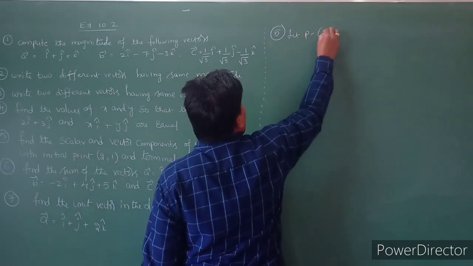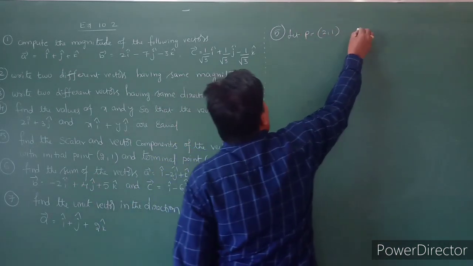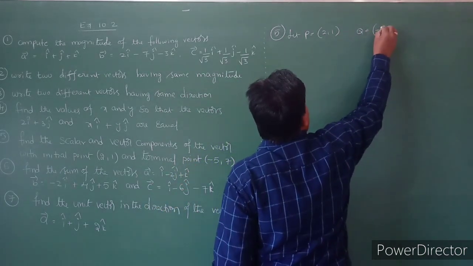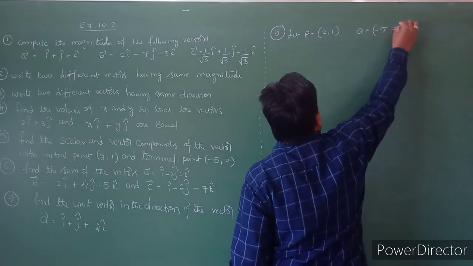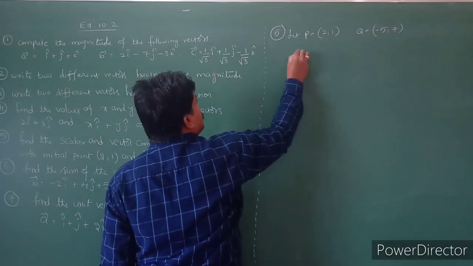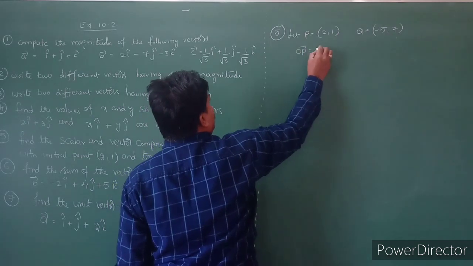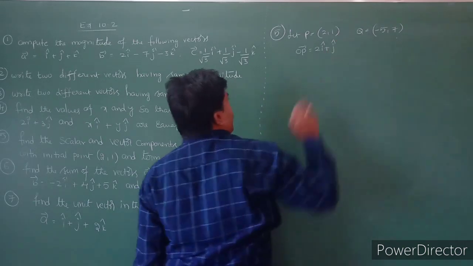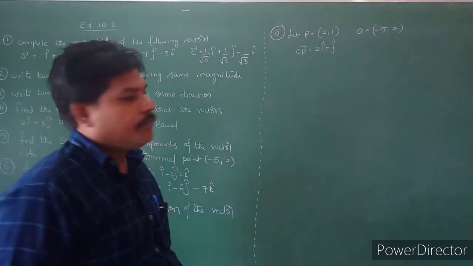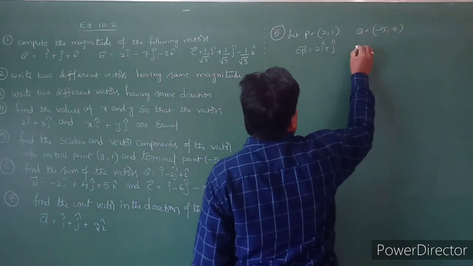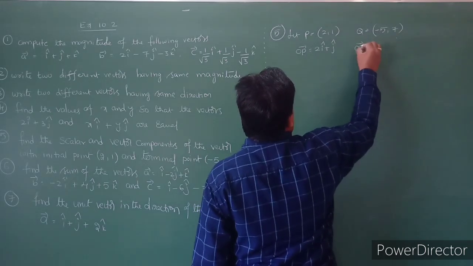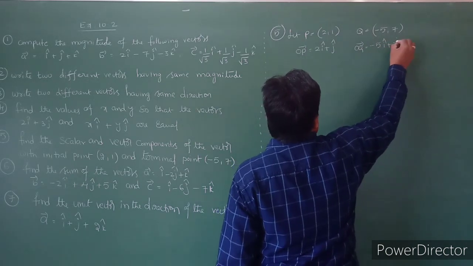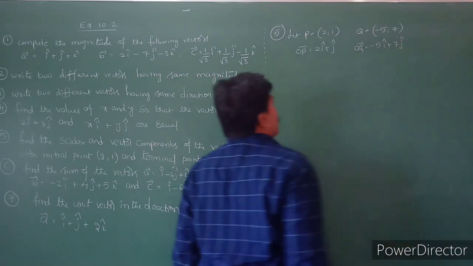And the second point Q is equal to minus 5, 7. Automatically the position vector OP bar is equal to 2i cap plus j cap, because there is no k term. And the position vector of Q, that is OQ bar, is minus 5i cap plus 7j cap.